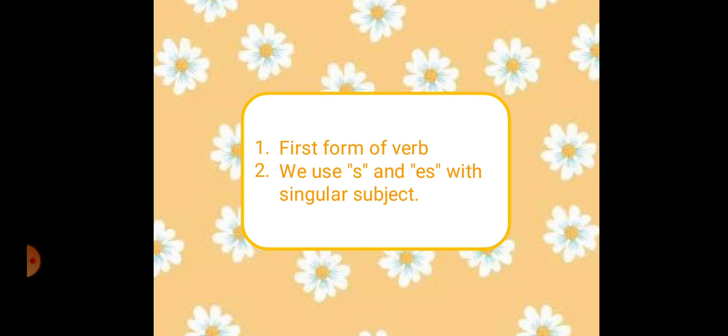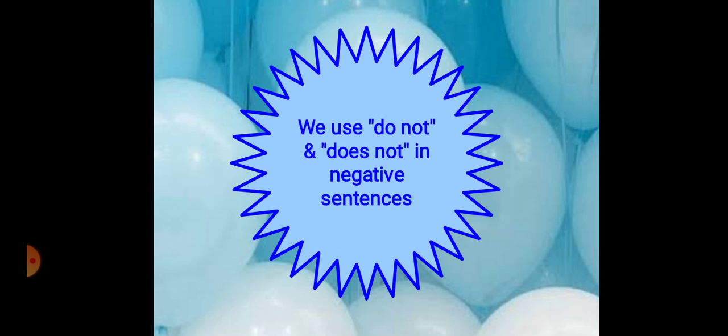In the present indefinite tense, we use the first form of the verb, and if the subject is singular, then we use s or es. But with plural subjects, we do not use s and es. In case of negative sentences, we use do not and does not. Does not is used with the singular subject, and do not is used with plural.